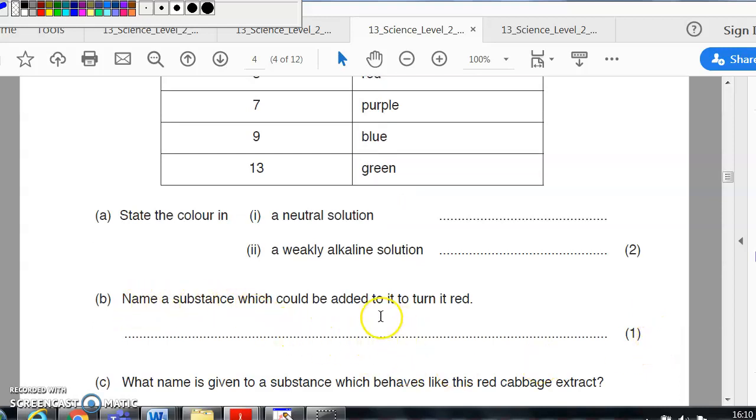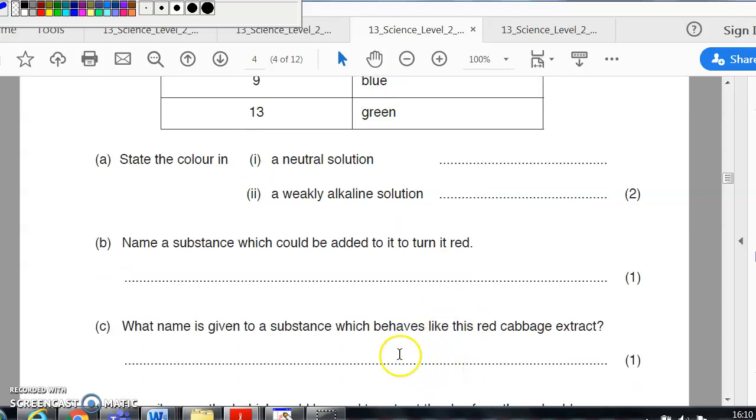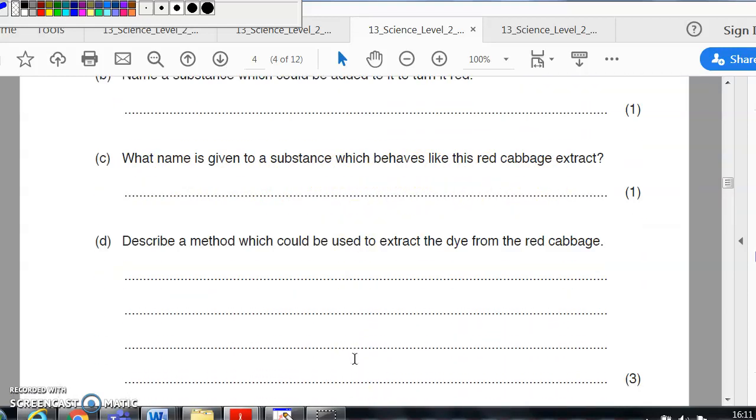Name a substance that could be added to turn it red. Okay, so we're looking to move it down towards the acidic scale. You can't just put acid there. We're after a full name for a substance, so you could talk about vinegar. Talk about citric acid, hydrochloric acid, sulfuric acid, nitric acid. Don't just leave it vague. Don't just put an acid. What name is given to a substance that behaves like this? Well, it's an indicator. Describe a method where you could extract the dye from the red cabbage.